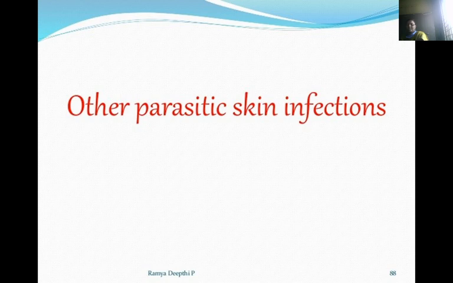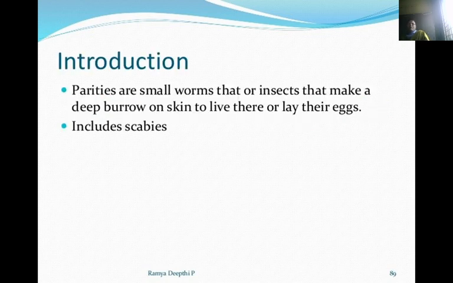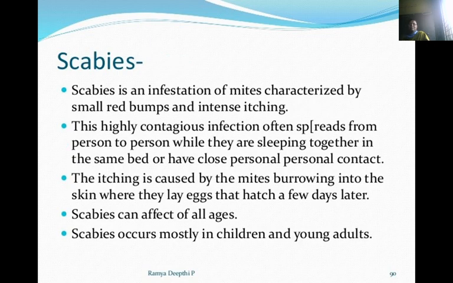Other parasitic skin infections are parasitic skin infections of small worms and insects that may burrow deep in the skin or live there and lay their eggs, and include scabies. Scabies is an infestation of mites characterized by small red bumps and intense itching. This is a highly contagious infection, often spread from person to person while they are sleeping together in the same bed or have close personal contact.